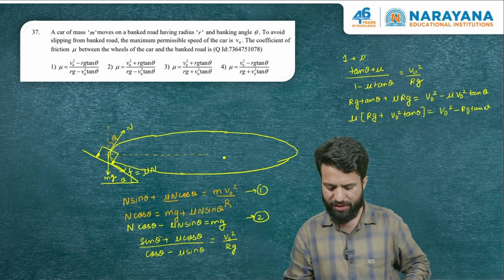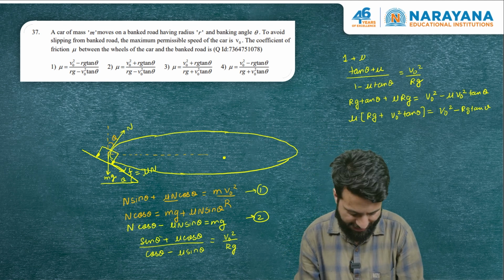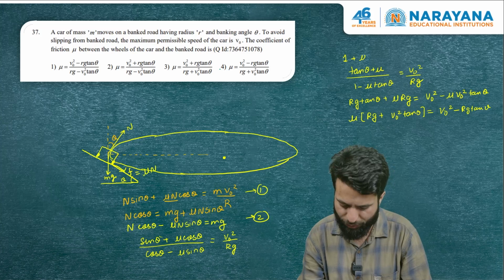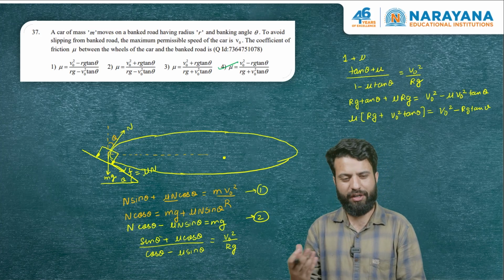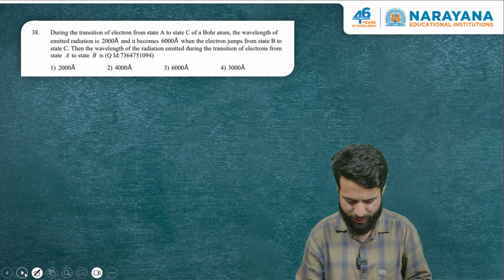So the answer of this question is (V naught square minus Rg tan theta) divided by (Rg plus V naught square tan theta). Option 4. I hope you understood this question. This was based on the banking concept. Let's go to the next one.